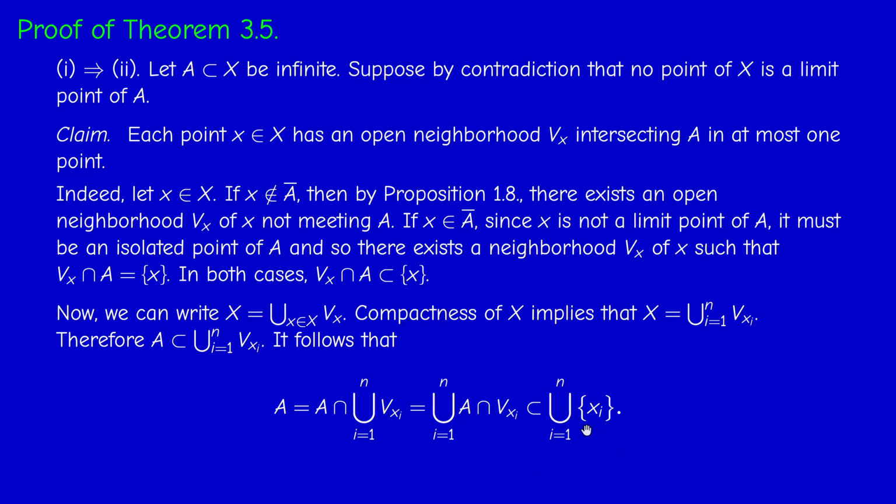And therefore, A is just a union of singletons, so it's a finite set. But this is a contradiction because we assumed that A is infinite. Okay, so 1 implies 2. And note that this is completely general. We didn't use any kind of metric distance here. So this is true for any topological space. So any compact topological space is limit point compact.